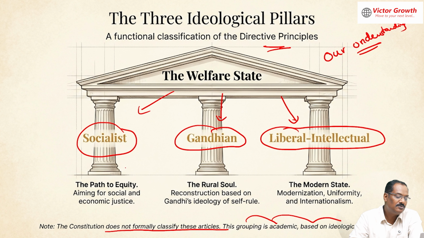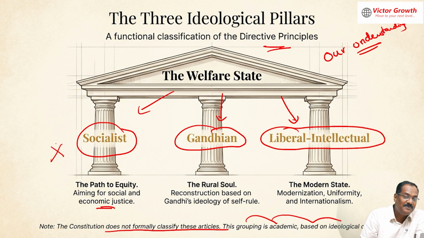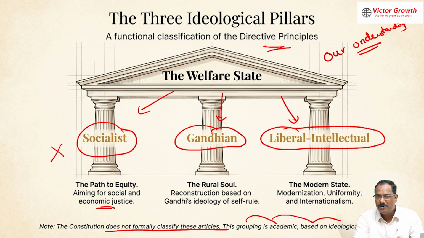One is socialist. Socialist means aiming at economic justice, labor-oriented, where we need welfare of the labor, livelihood and nutrition of the labor. All this comes under socialist, but you should not confuse this with socialism. When we discussed the preamble, I told you India is a socialist country. Equality of opportunity is there. We have welfare of the laborers, but all economic activity is open to everybody. That means we have a mixed economic model. So socialist is there, but socialism is not there in India.